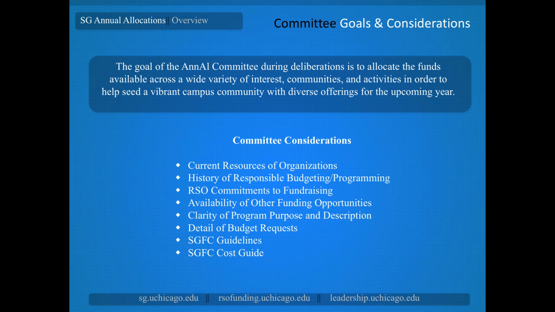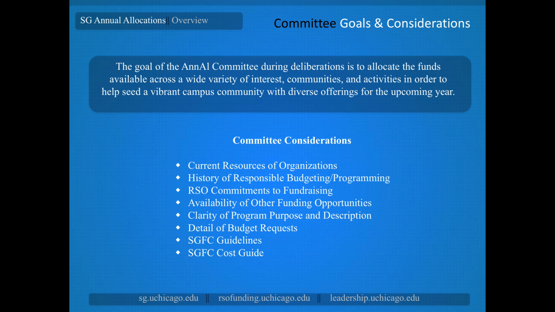The committee's goal is to take the student fee funds that they have and allocate them across as many different interests, communities, and types of activities that they can, so that these fee funds, paid into by all students, have a broad reach on campus. They're going to review how your proposed events and programs meet your goals and where they fit in that sort of mosaic of campus offerings.